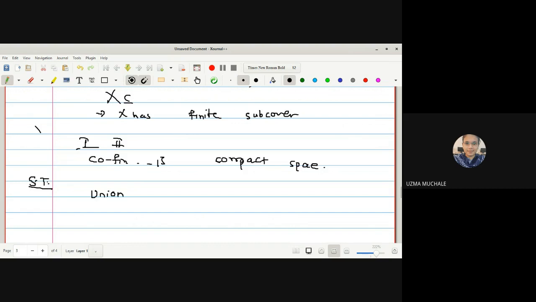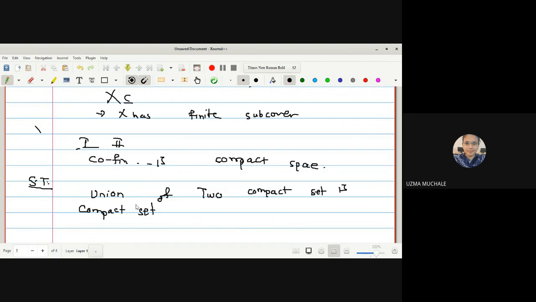Now let us show that the union of two compact sets is again a compact set. For that, let us first select the two compact sets.